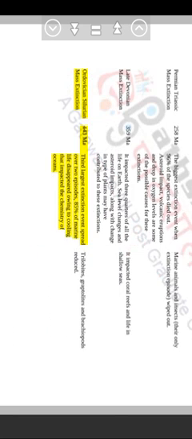Ordovician-Silurian mass extinction, 443 Ma, the third largest extinction event, spread over two episodes. 85% of marine life disappeared owing to cooling that impacted the chemistry of the oceans. Trilobites, graptolites and brachiopods were reduced.